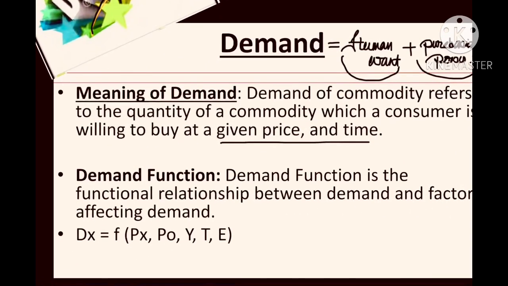So basically, look at the definition. The demand of a commodity refers to the quantity of a commodity which a consumer is willing to buy, meaning the consumer is ready to purchase at the given price and time. Why have they talked about the given price and time? This is a very important question. Why have they mentioned the given price and time?